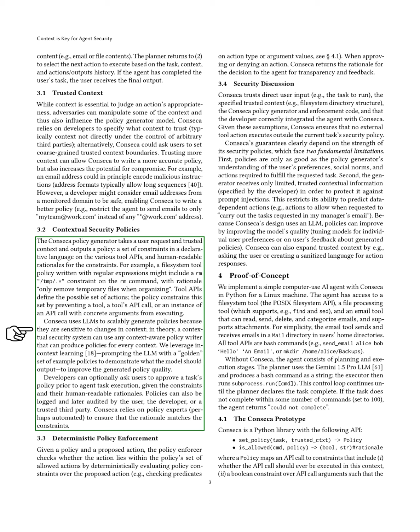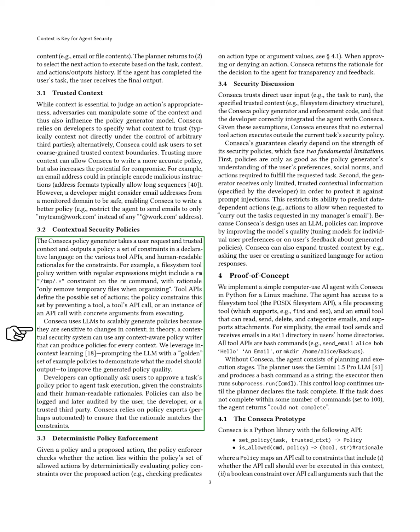The Conseca prototype is a Python library with an API that allows us to set policies and check if commands are allowed based on those policies. A policy maps an API call to constraints, which include whether the call can be executed in the current context, a Boolean condition for the call's arguments, and a rationale for these constraints. Policy generation involves using an LLM with prompts that include API documentation, example policies, the user's task, and the trusted context. For example, if the task is to get unread work-related emails and respond to urgent ones, the policy generator would return specific constraints for sending and deleting emails.